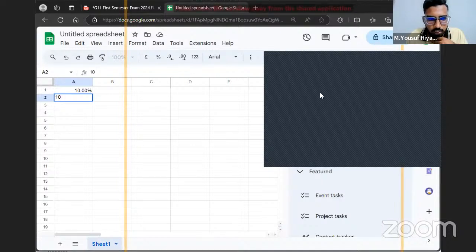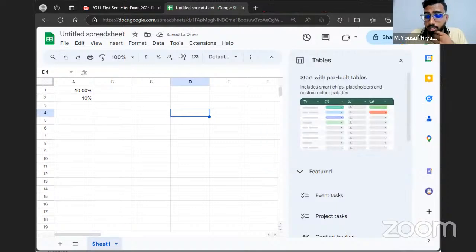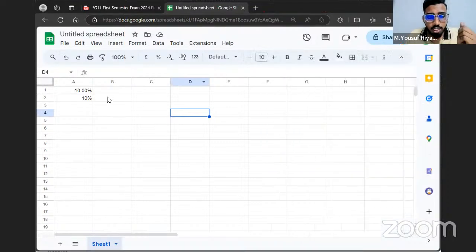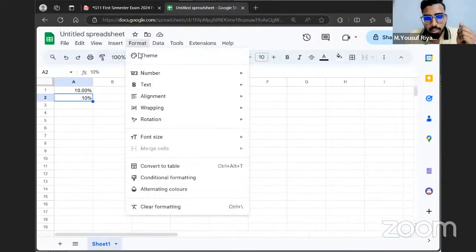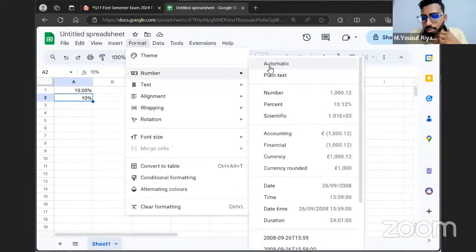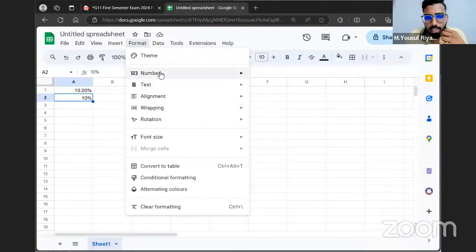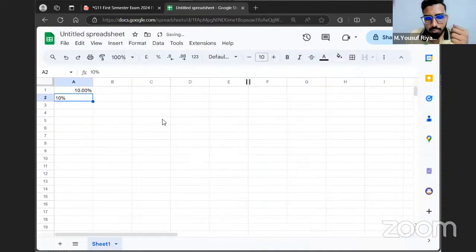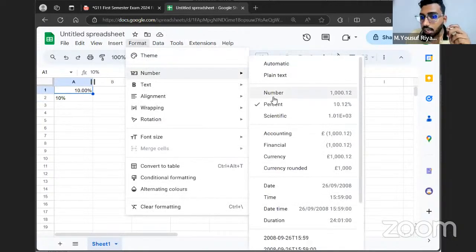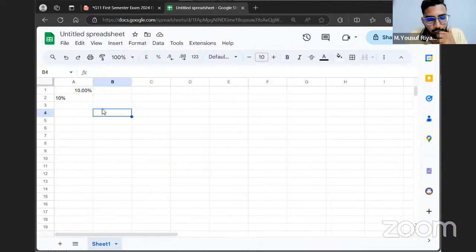Shift and percentage. Okay. Now normally it depends, sometimes it will be automatic. Currently the format is automatic, so sometimes it'll automatically guess that it is a percentage. But let's say I take this plain text. Now this is plain text, and for this cell, I have formatted it as a percentage.